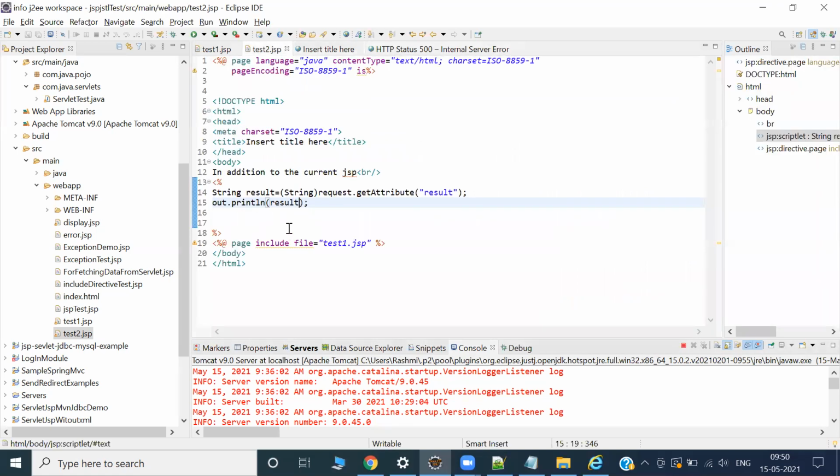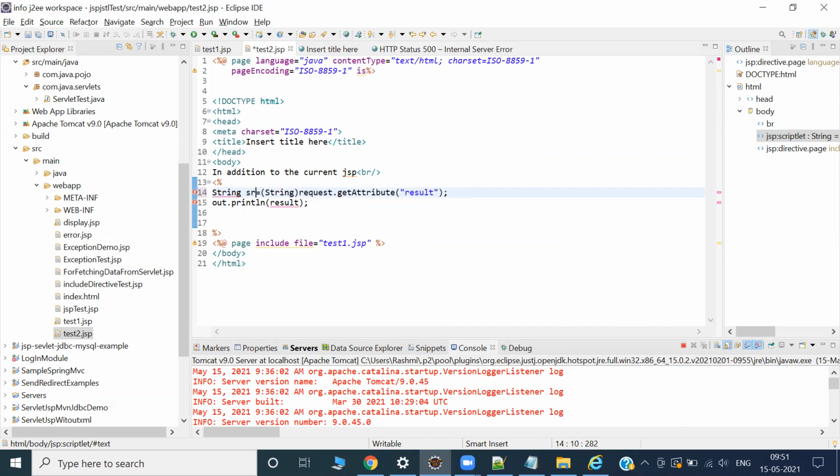I'm expecting this out.println result. Maybe this one, the same result. I'm giving a different name, so let me give a different name. That color should be changed. Yeah, correct. Stri in this string, right?